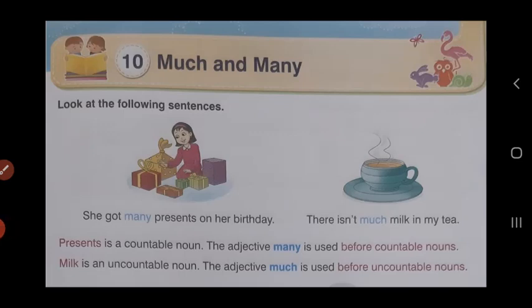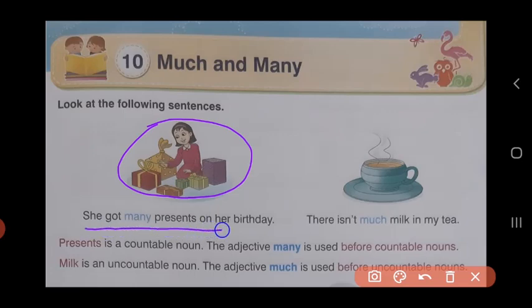Today, we will learn a lesson in English grammar called much and many. Let's look at the following sentences shown to you. In the first picture, there is a girl with a lot of presents around her. And the sentence is, she got many presents on her birthday.